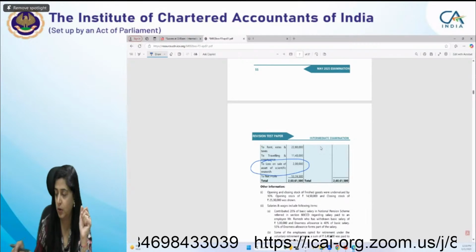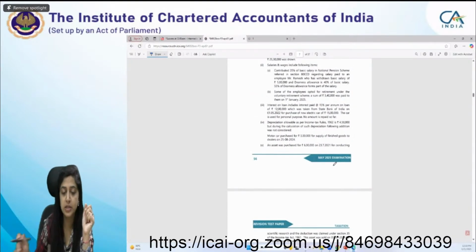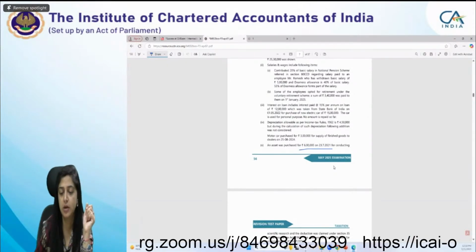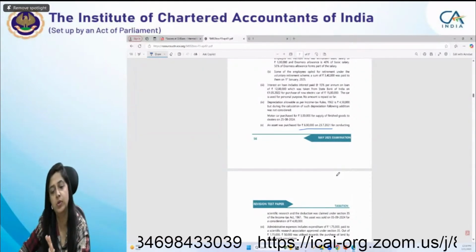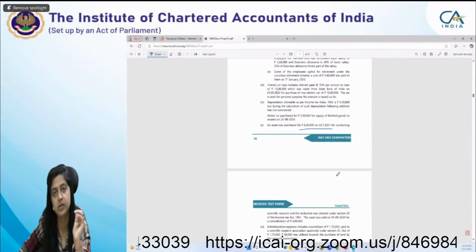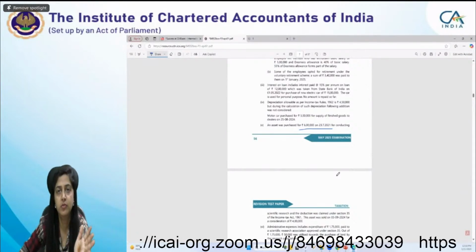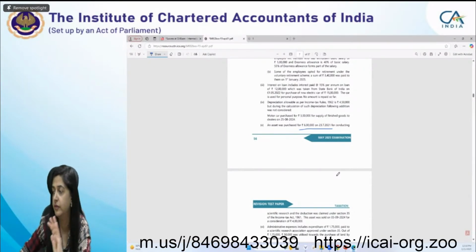of 2 lakh. Okay. Then in the adjustment, the information is given that this asset was purchased for 6 lakh on 23rd July 2021 for conducting scientific research. It means this asset was purchased in 2021 for scientific research. So definitely in 2021, the deduction would have been claimed for this 6 lakh rupees under section 35. Is it clear?